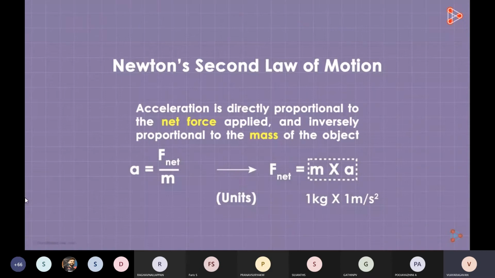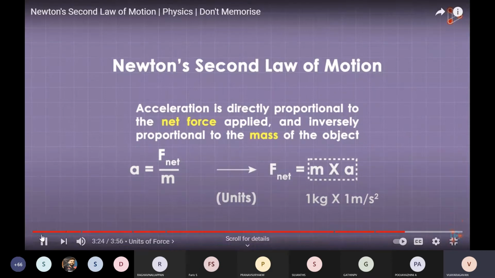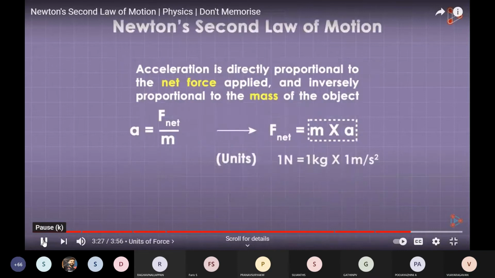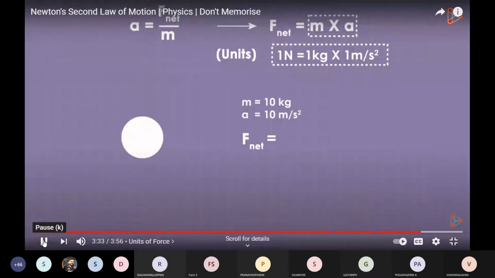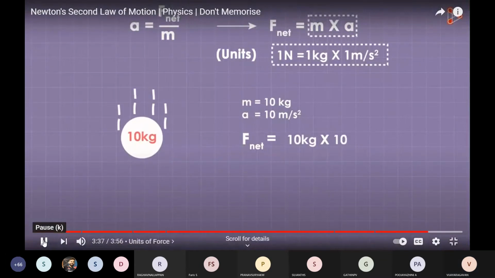F is equal to m into a. If mass is equal to 1 kilogram and the acceleration is 1 meter per second square, then F is equal to 1 unit of force. That is called the Newton. The unit of force is Newton. So Newton is equal to 1 kg meter per second square.